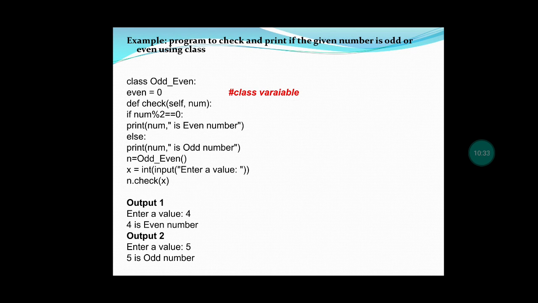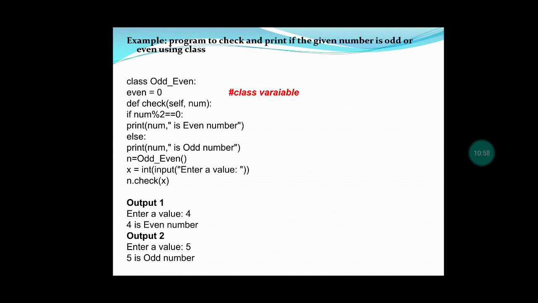Next we are giving the value 5. 5 modulus 2, the remainder will be 1. 1 equal to 0 means it is false. So we are getting the output as 5 is odd number. So in this way you can use the class for creating programs in Python.